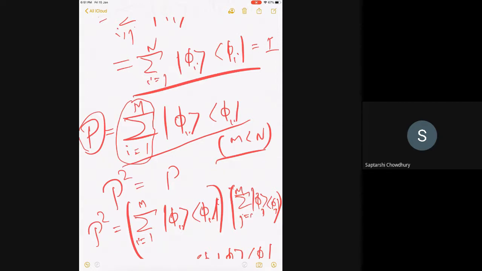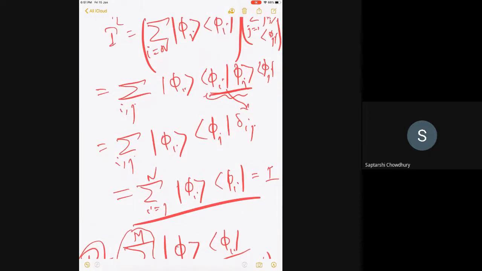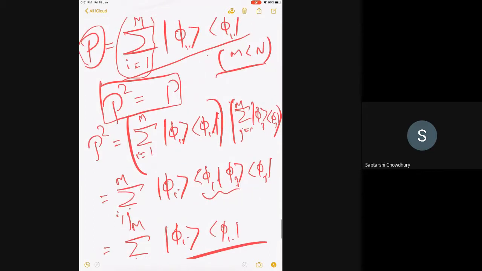But what I am trying to tell you is that even if I take a subset, this condition is still satisfied. For identity it was trivial, but I just showed you how to do it. Follow exactly the same procedure. You can show that for any subset, if I sum ket-bra, and they're orthonormal, P squared equals P.